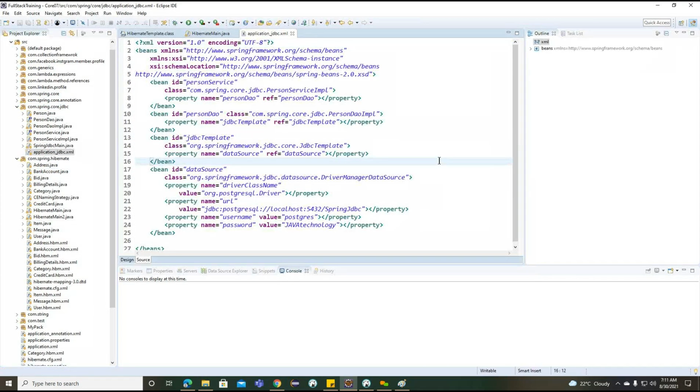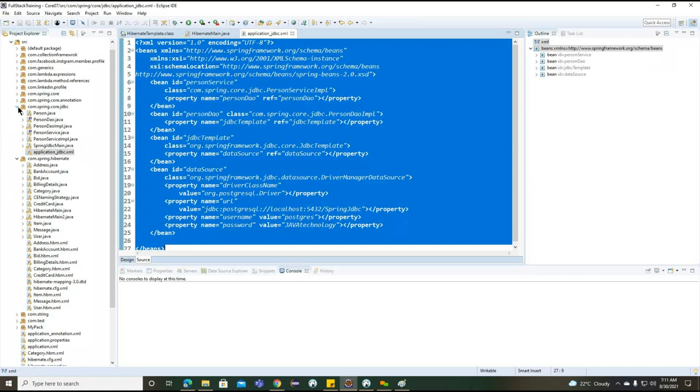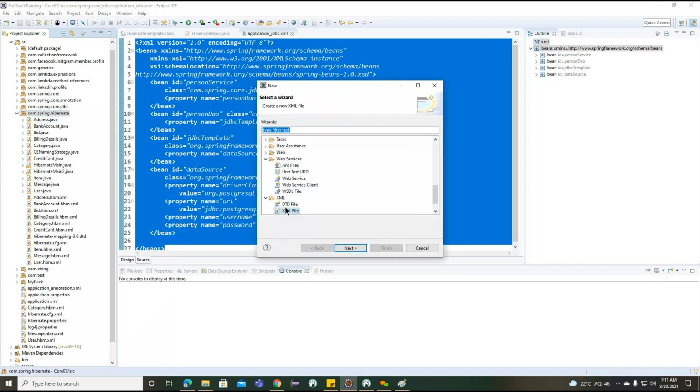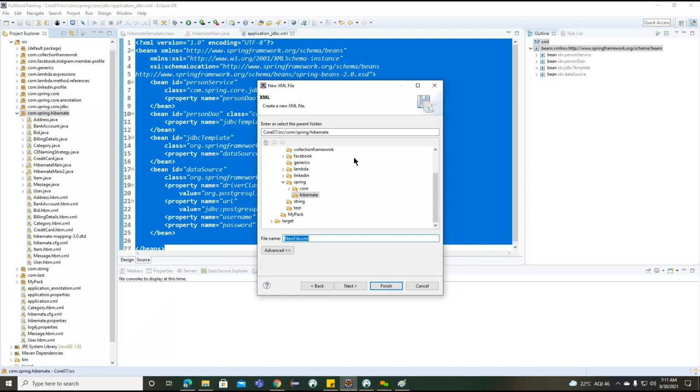We discussed the application dot JDBC dot XML file, and for Hibernate also I'm going to create Hibernate dot, what is the file we can specify here? Application dot XML.